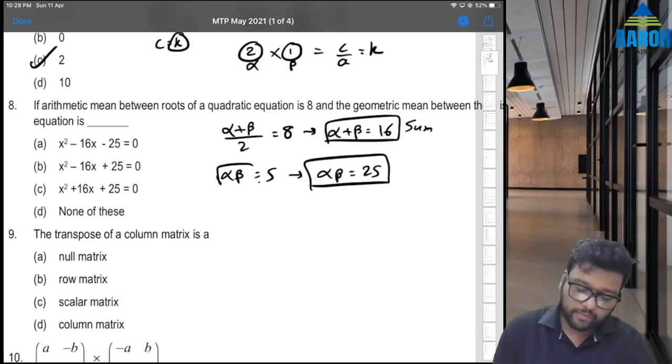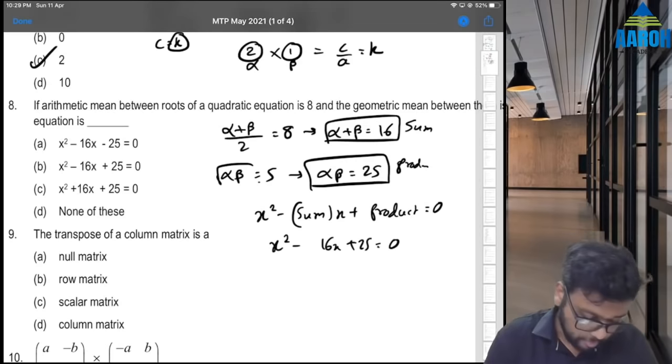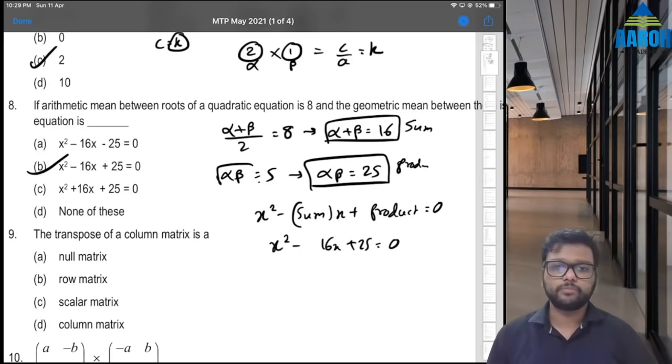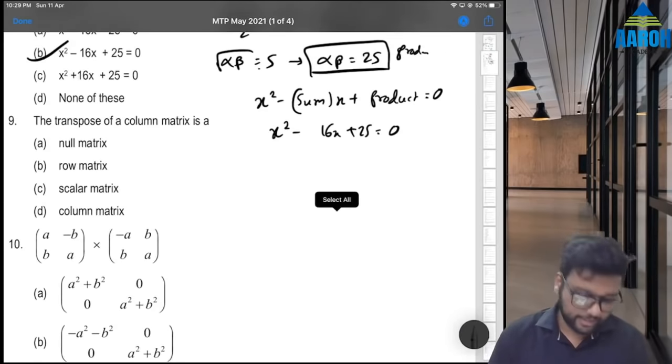We know how to form equation from sum and product. How? X square minus sum of roots into x plus product of roots is equal to 0. So it will be x square minus 16x plus 25 is equal to 0. Option B will be the correct answer. Next, 9th, transpose of a column matrix is a row matrix.